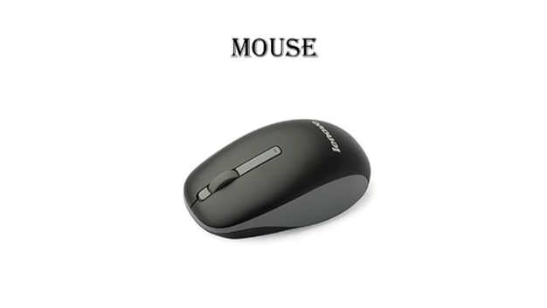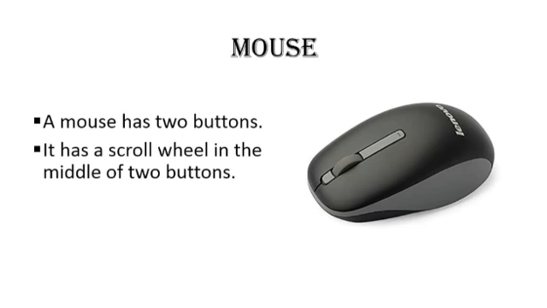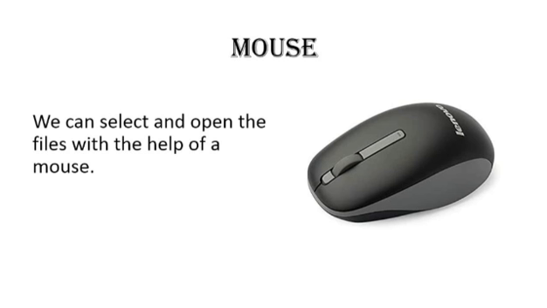Mouse. A mouse has two buttons. It has a scroll wheel in the middle of two buttons. With the help of mouse, we can select and open the files on a monitor.